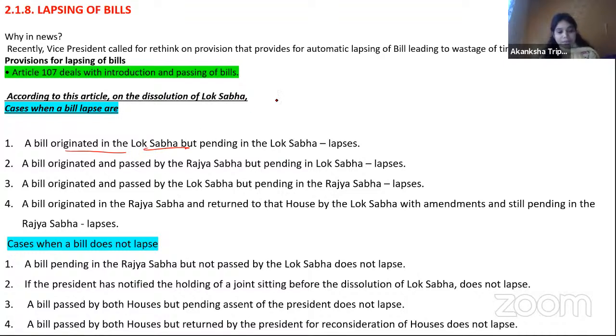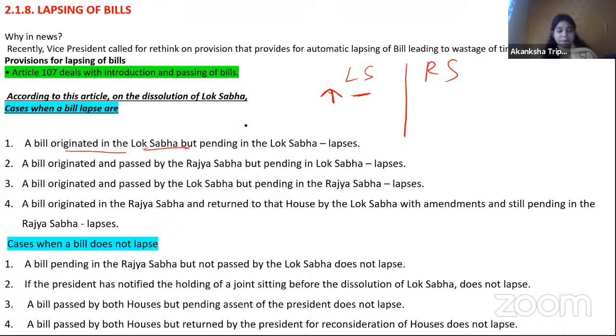Suppose a bill originated in the Lok Sabha but is pending in the Lok Sabha, then it will lapse. Originated, pending, it will lapse, because a new government will come into the picture and may not like the idea of the previous government.